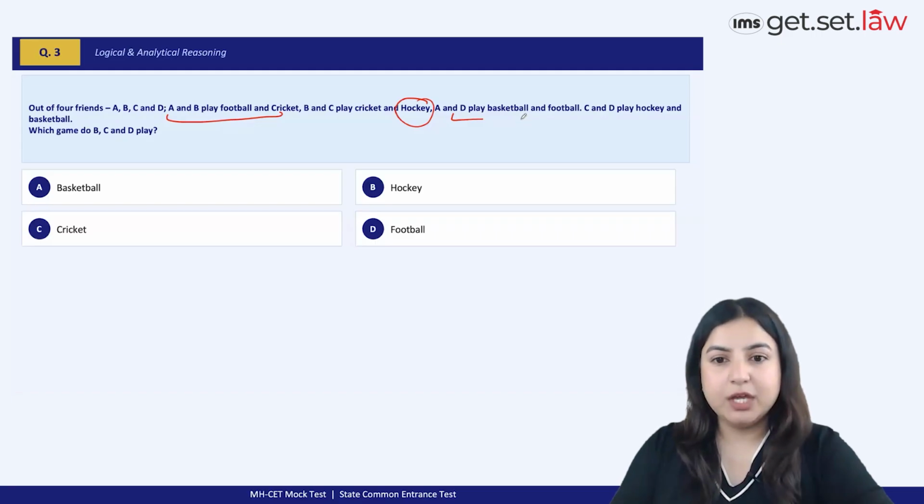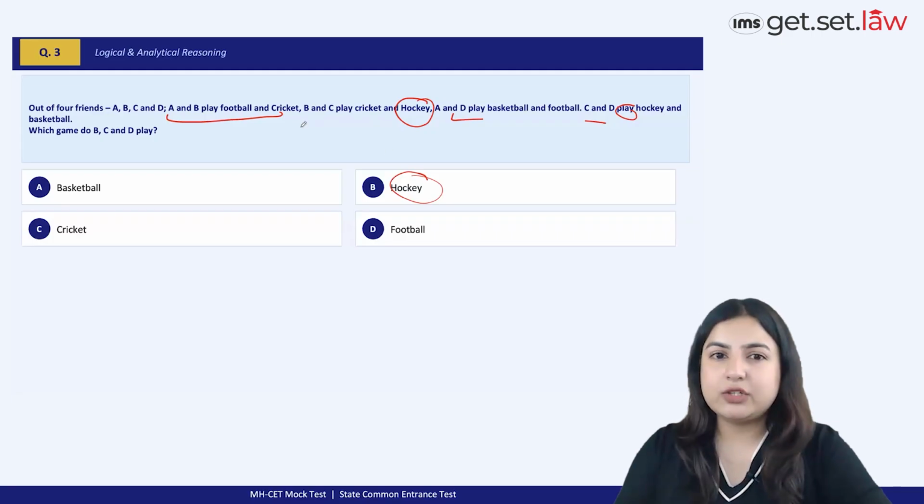wherever A is playing a game. So A definitely is not playing hockey is something that we can understand. And then again, between C and D, the common game here is hockey itself. So the combined game that all B, C, and D play would be hockey, right? It's not something which you will be able to get answers to through set theory in case you think set theory here is at play.